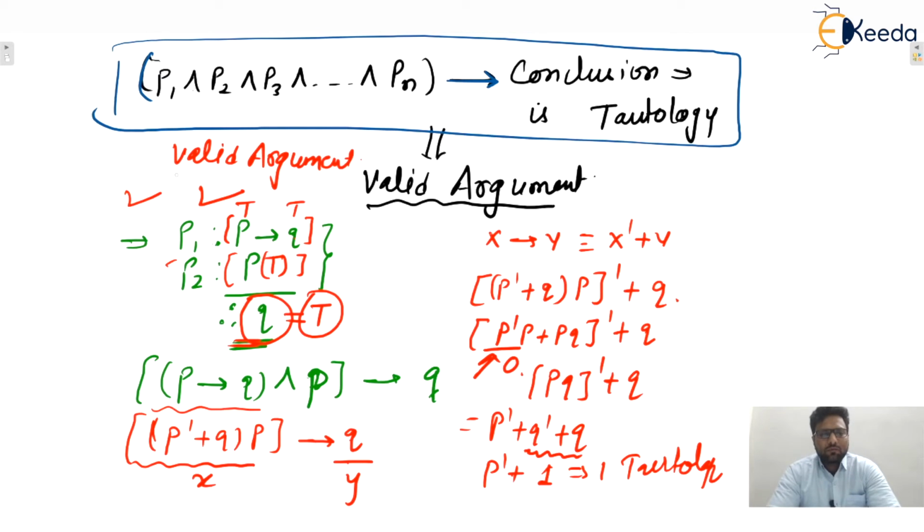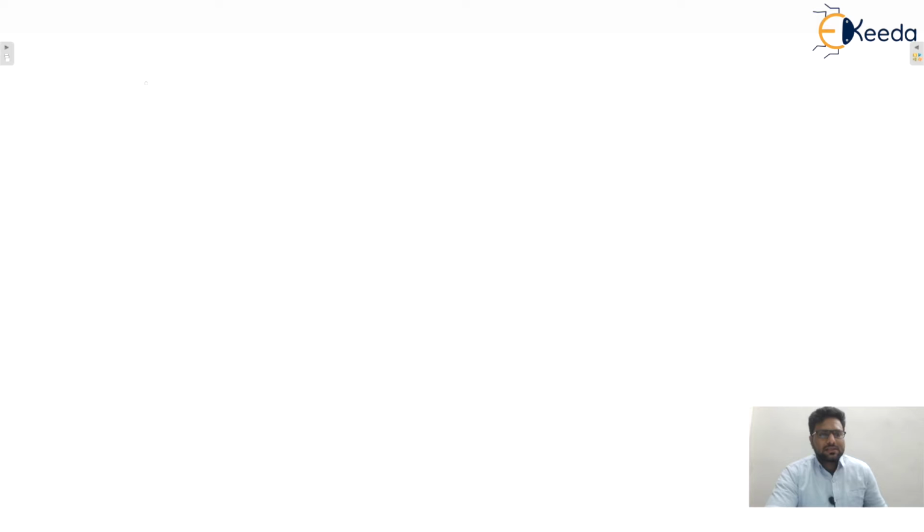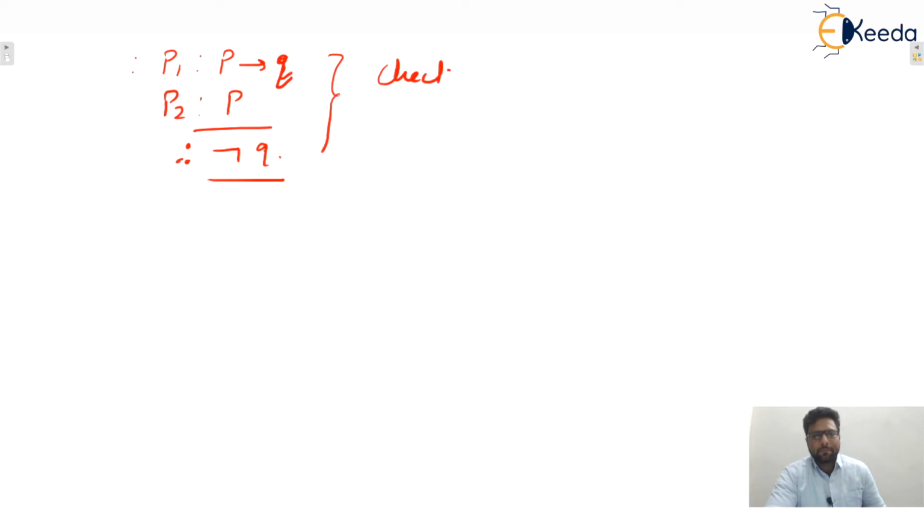Okay, let us take one more example so it will be clear to you guys. Write down the next one. Let us assume the next example. Let's say this time an argument is given to you. P1 is P implies Q. Yes or no? The second premise is P, and the conclusion is negation Q. The question is: check the validity of this argument.